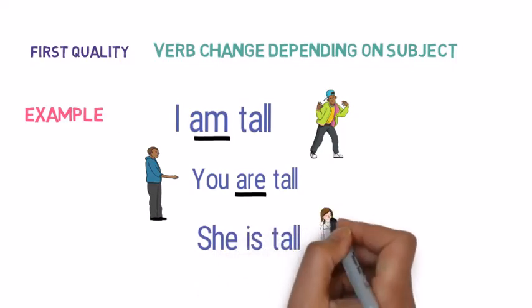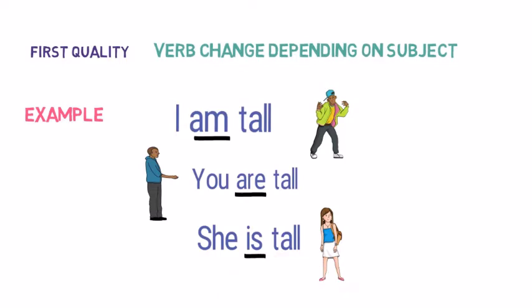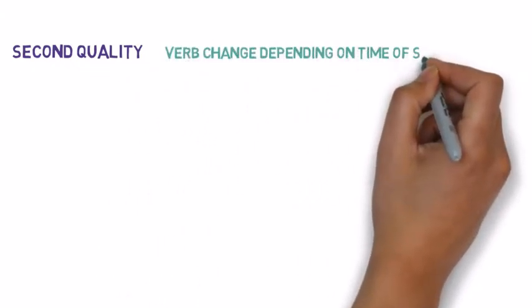Here, while referring to the third person, we used is as a verb, but here also tall remains the same. So from this example, you can see am becomes are and are becomes is by going from first person to second person to third person. So we can conclude that verbs change according to subject and no other parts of speech has this kind of behavior. Second very important quality that verb has is it change depending on time of speech.